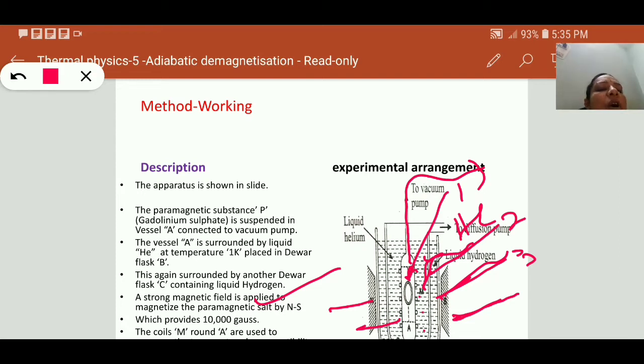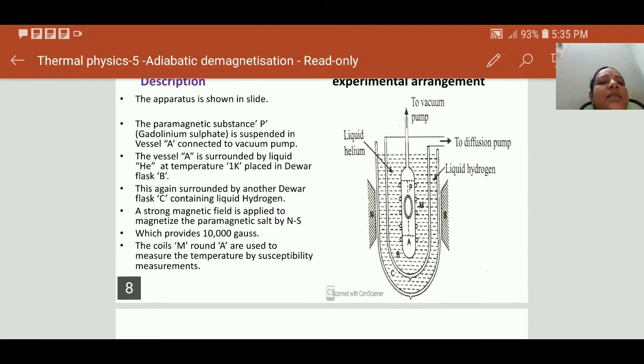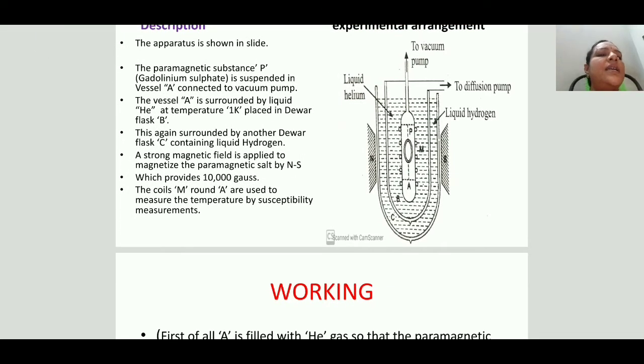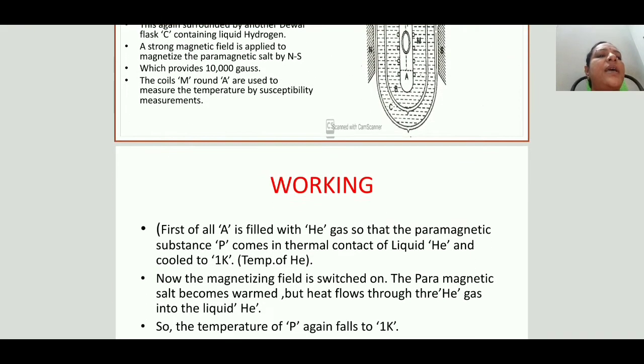These coils, which are around this vessel, are used to measure the magnetic field in terms of susceptibility. This is the experimental process. These coils M around A are used to measure the temperature by susceptibility measurements.